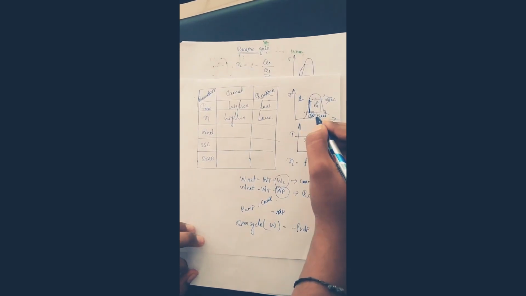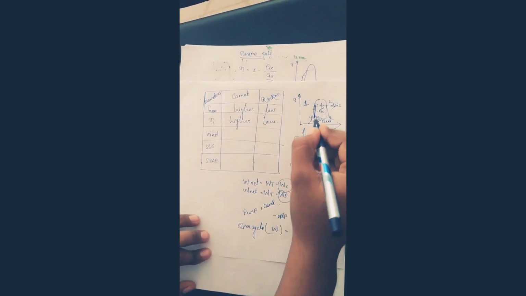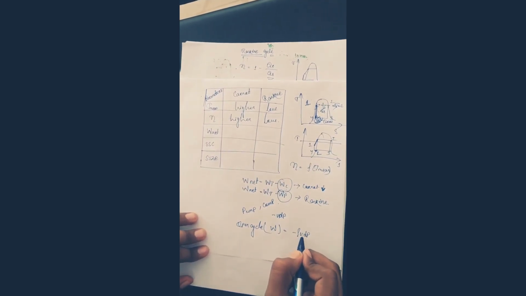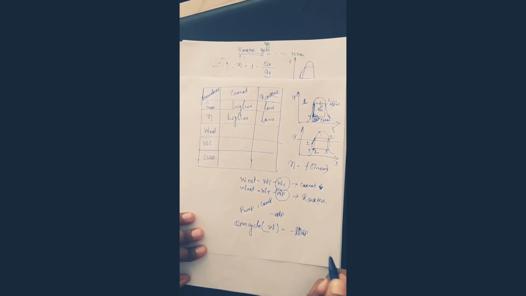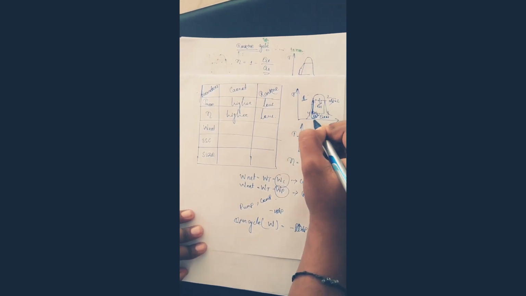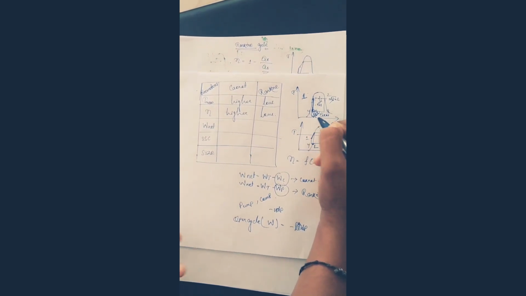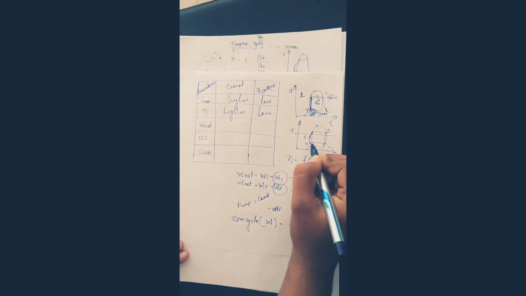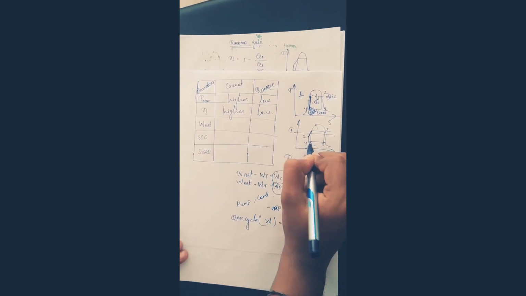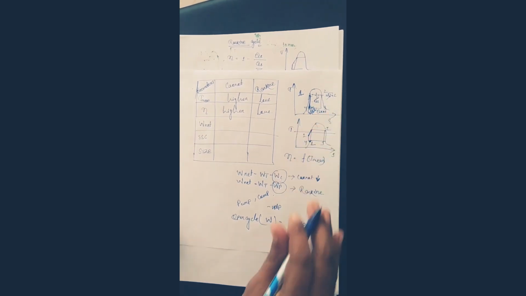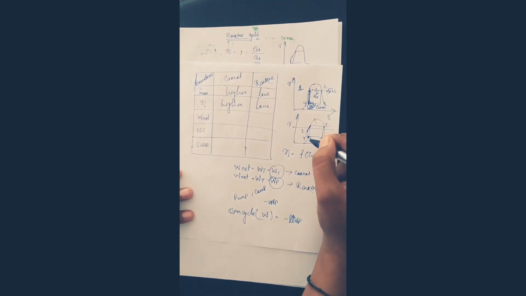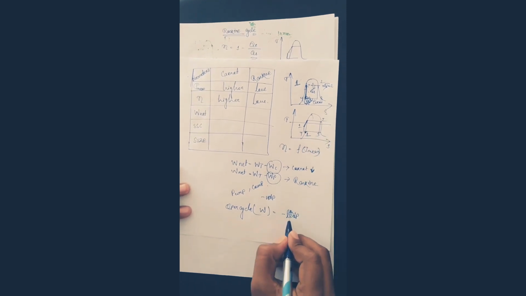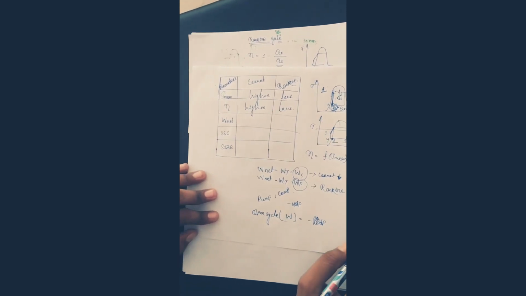Over here the Carnot cycle network is decreasing. How? Liquid plus vapor is here, so we can say that the volume is increasing. Here liquid plus vapor is there, so volume is somehow increased as compared to our Rankine cycle. Here only liquid we are giving at the saturated point, but here it is liquid plus vapor. So the volume of the Carnot cycle at the inlet of the compressor is more as compared to the inlet of the pump in the Rankine cycle.